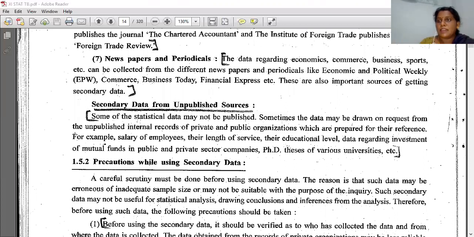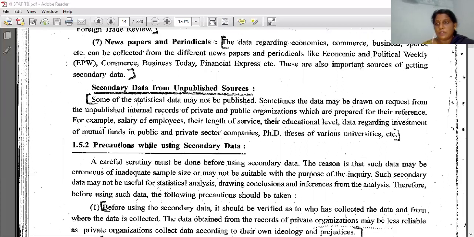Only 4 lines are given for the definition of secondary data from unpublished sources, so this definition you have to learn. First we will see the definition. Some of the statistical data may not be published. Sometimes the data may be drawn on request from the unpublished internal records of private and public organizations, which are prepared for their reference. For example, salary of employees, their length of service, their educational level, data regarding investment of mutual funds in public and private sector companies, PhD theses of various universities, etc. All this information is collected for our knowledge, for our use only.